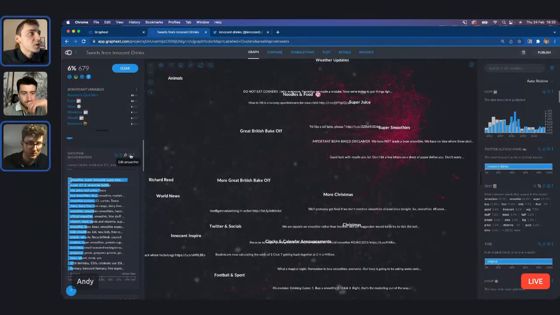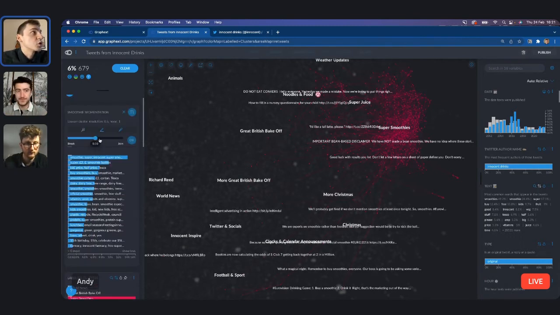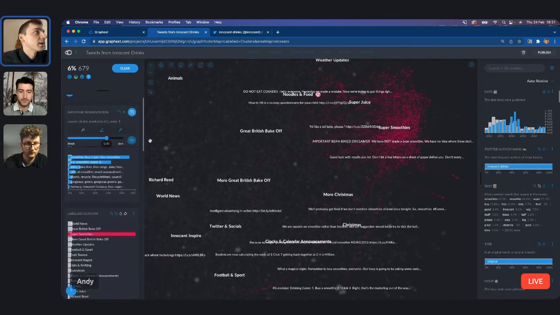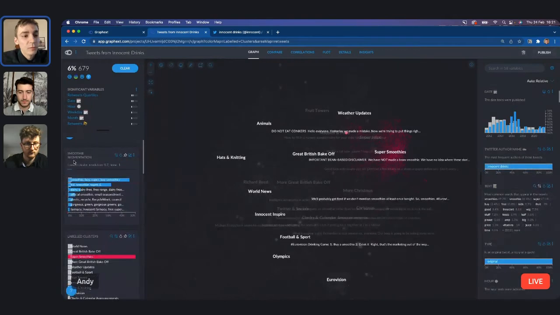Yeah, sometimes we don't want this many smaller groups. This is something that doesn't just apply to social media analysis. We can segment loads of different things across Graphext. But I've got a lot of clusters here, and there's only 679 tweets. So I'm going to join these clusters together a bit more, which simply means it's going to group them so there are fewer groups. I can save that here. That looks more reasonable. We can see Plastic Recycle Week Council. That's quite a clear topic emerging there as well.